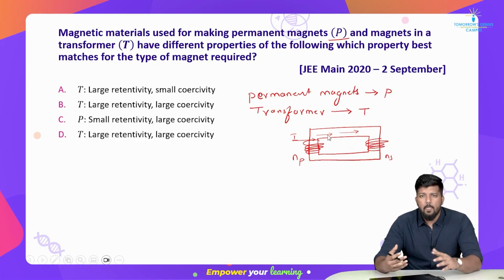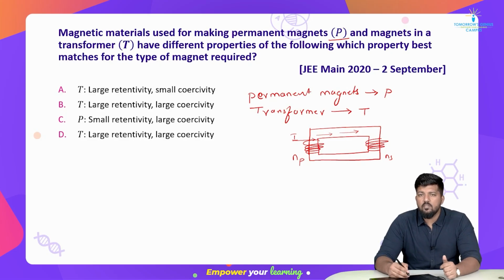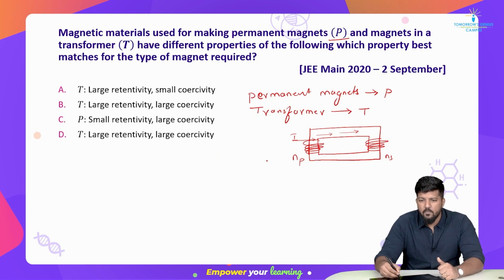What is happening in the transformer? Magnetization is happening, demagnetization is happening, right? And when magnetization is happening and demagnetization is also happening, what is the property occurring over here? There is some kind of loss in energy, and that loss in energy is responsible for the decrease in the magnetic properties. We call it hysteresis loss, right? Very good.